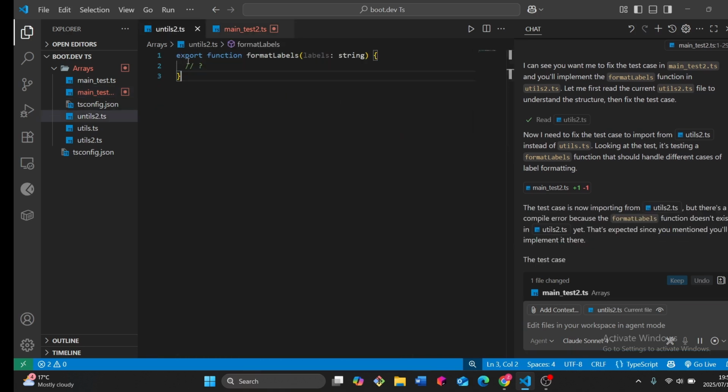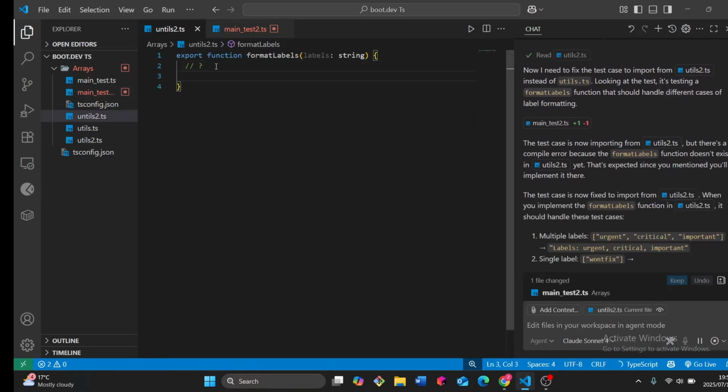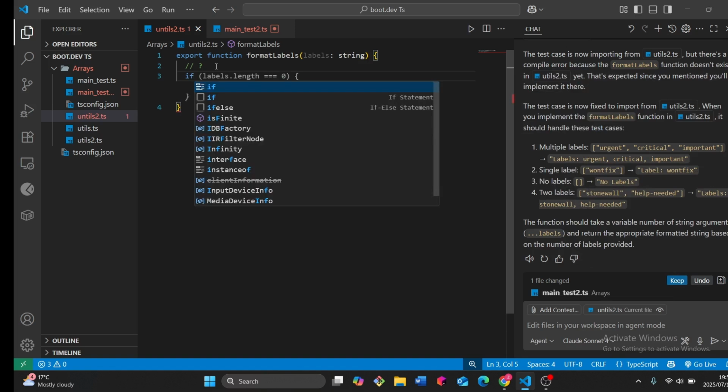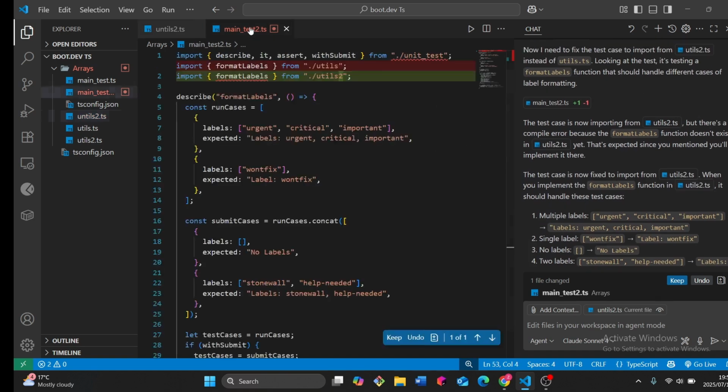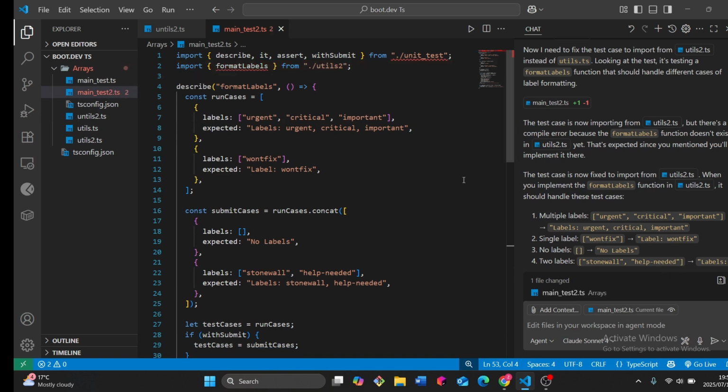While it's generating, let me be writing the code. It's going to show me what to do.